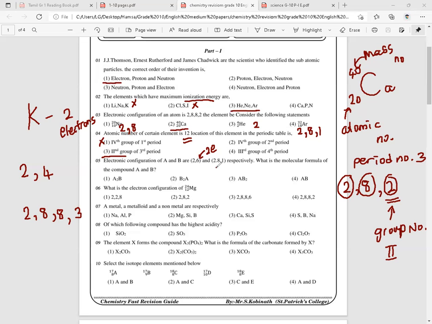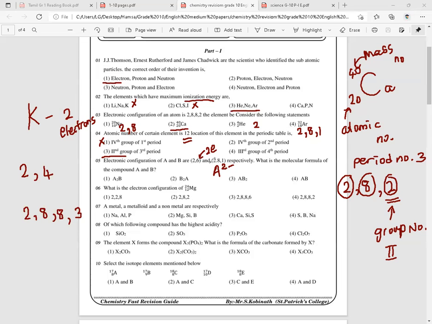That means when it is accepting electrons, it will be A 2 minus. When an atom is accepting electrons, it will gain the negative charge. Why? Because extra electrons are added to the atom, so that will cause it to have the negative charge. So here 2 extra electrons are added, so A 2 minus, right?